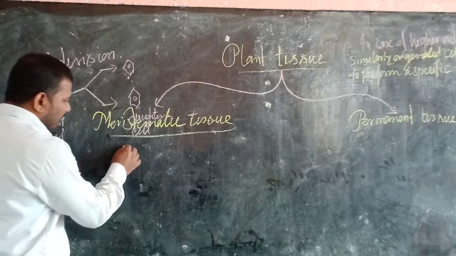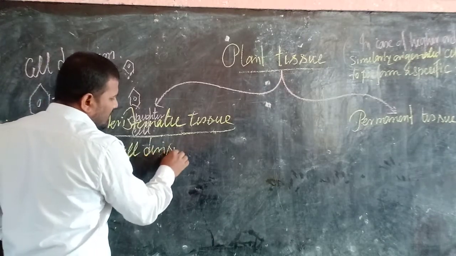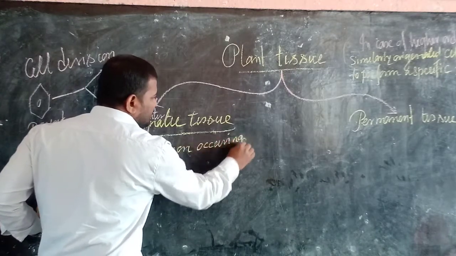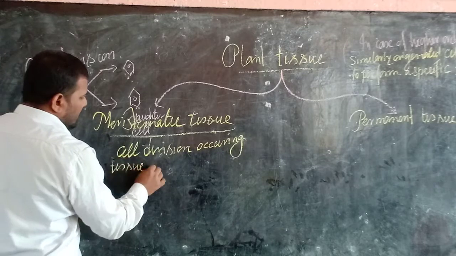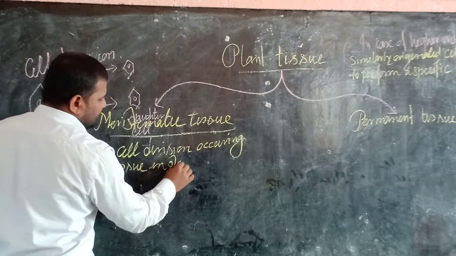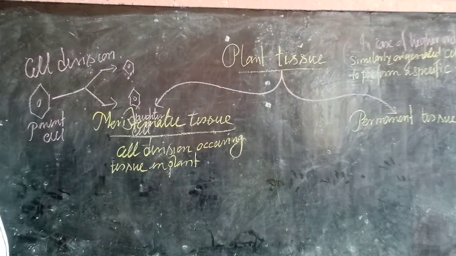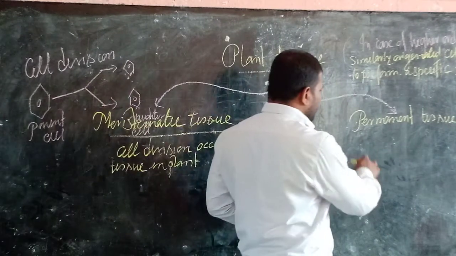It means the cell division occurring tissue in plant. That's known as a meristematic tissue. Now, on the other hand, that is the permanent tissue.